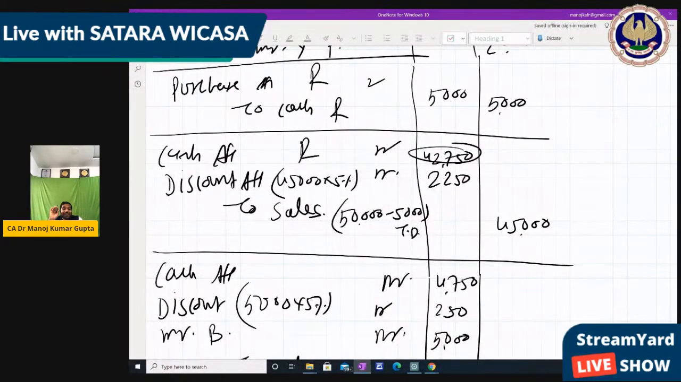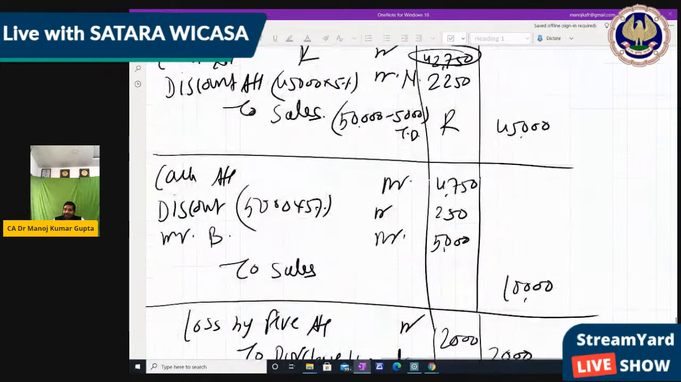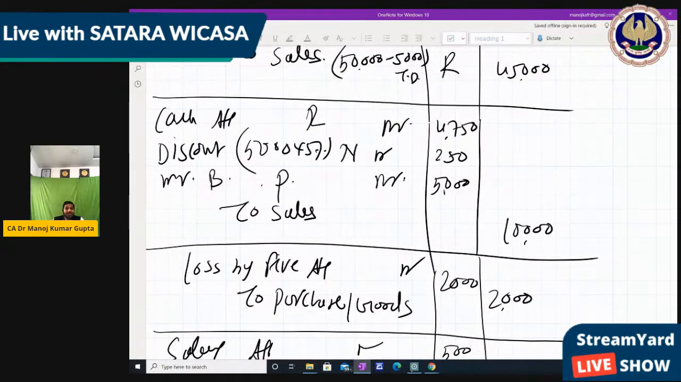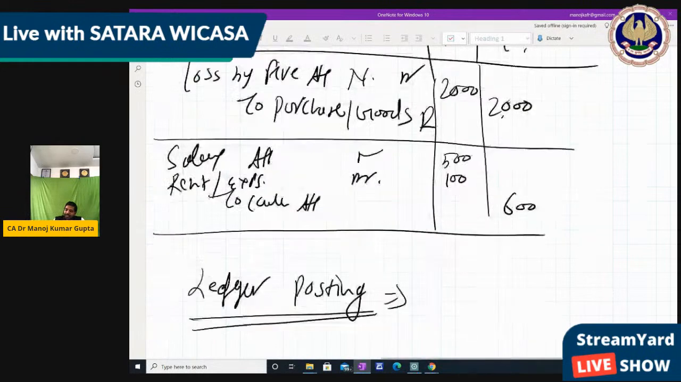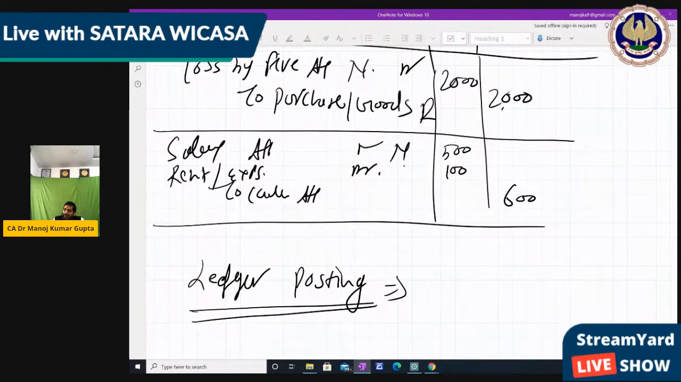Now discount. Discount is not showing anywhere, so discount is nominal. Sales is real, it is goods. Cash is real, discount is nominal. Mr. B is personal, that is natural personal. Sales is again goods, it's real. Loss by fire, it cannot be seen, it's nominal. Purchase is goods, that is real. Salary, rent, these are nominal. And cash is real. So we have identified the ledger types also.